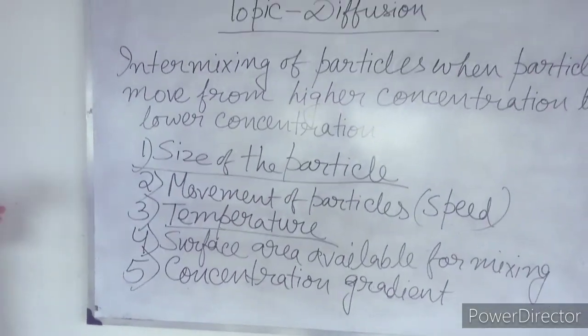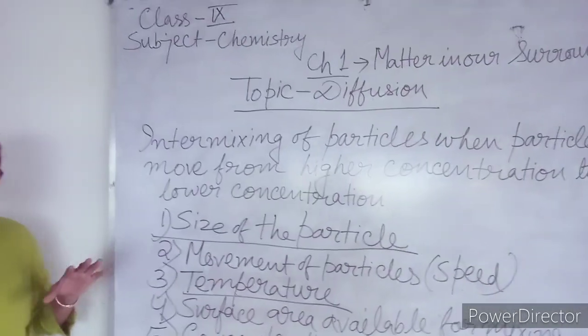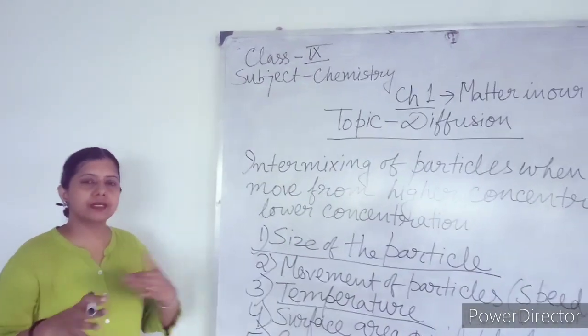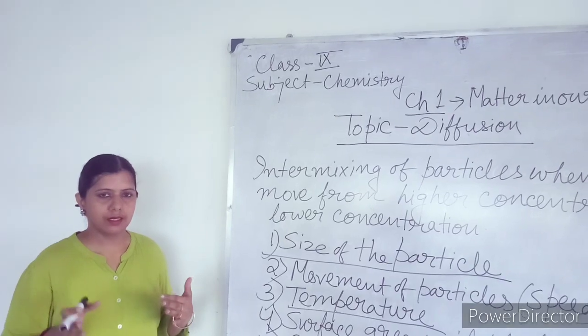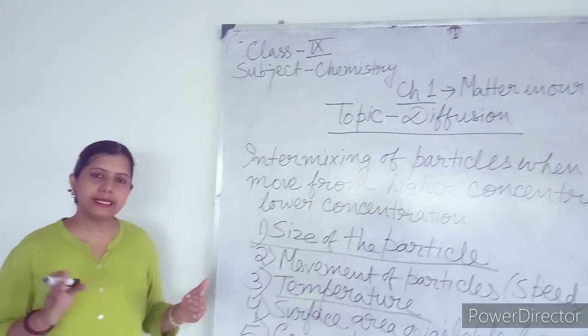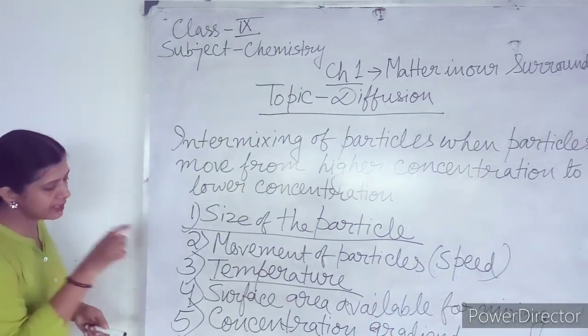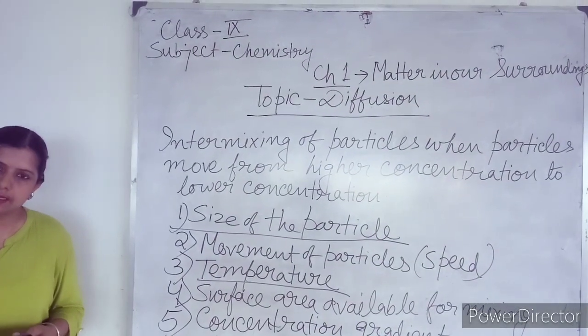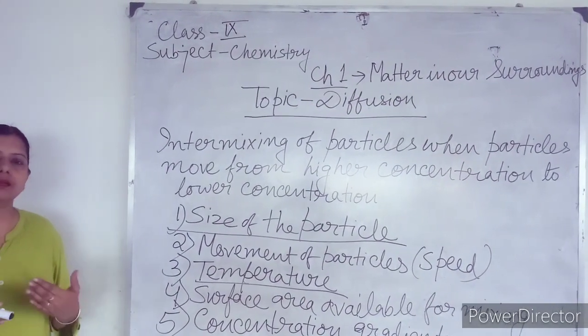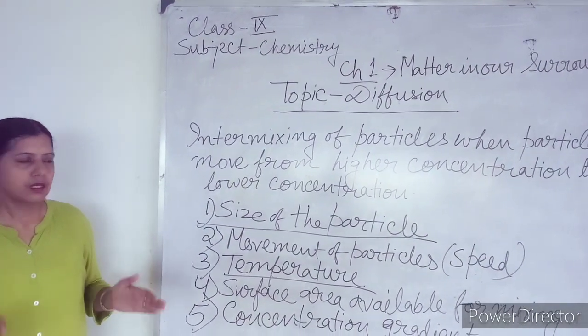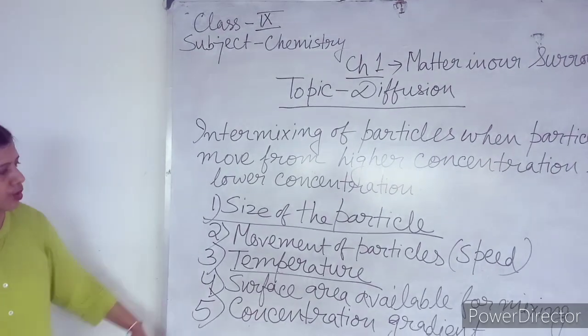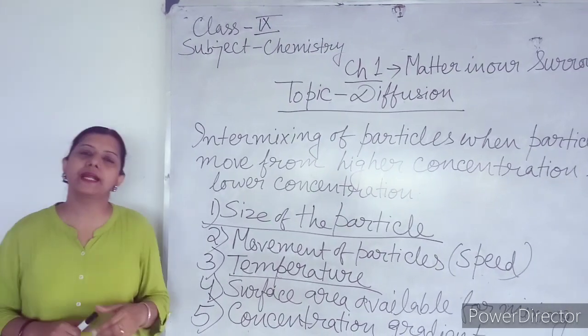If the concentration difference is more, then intermixing will be faster. If the concentration gradient is less, that means the difference in concentration is less, in that case also intermixing will be lesser. So these are the factors on which diffusion depends.